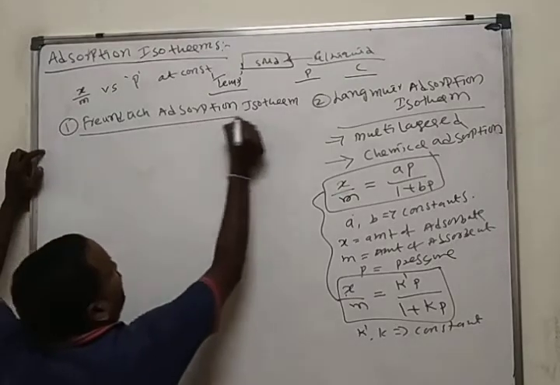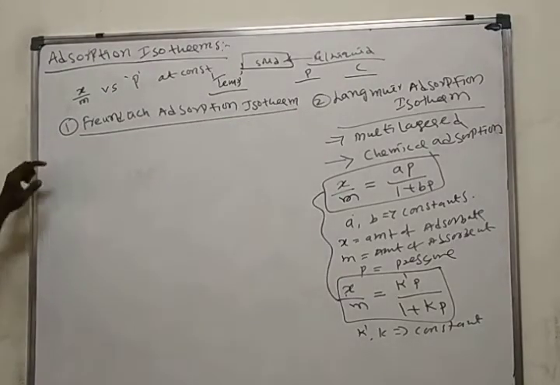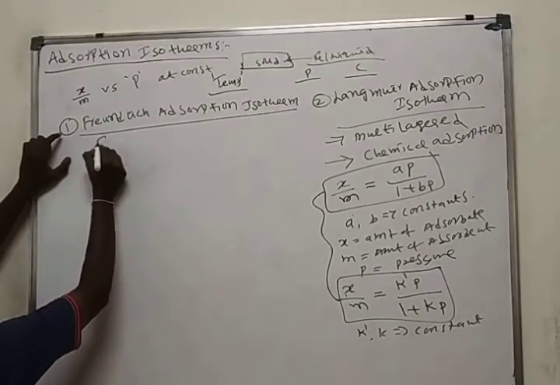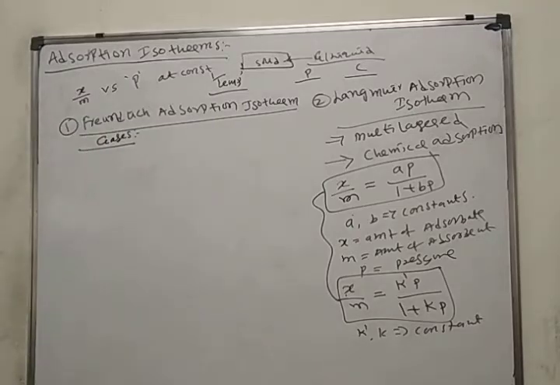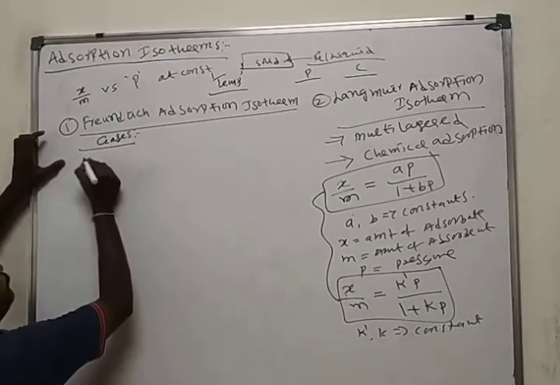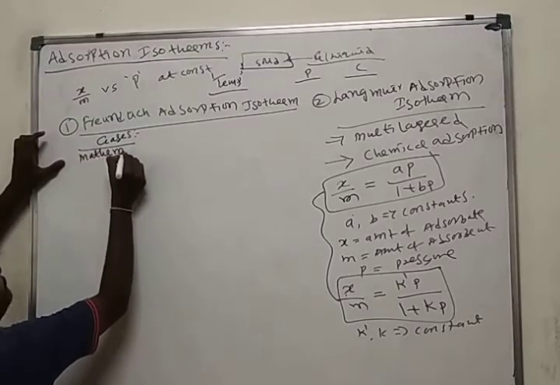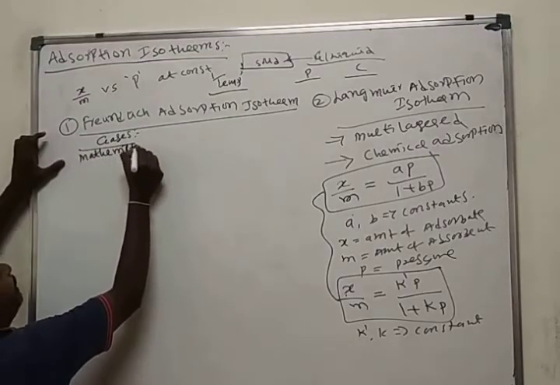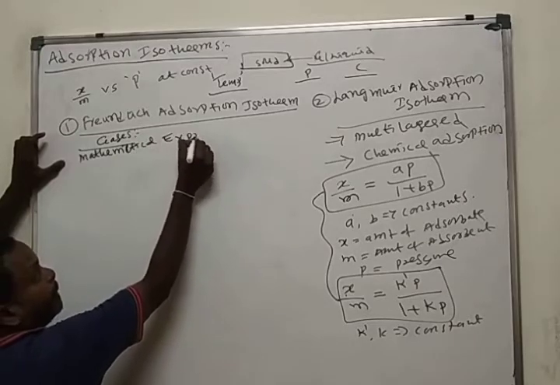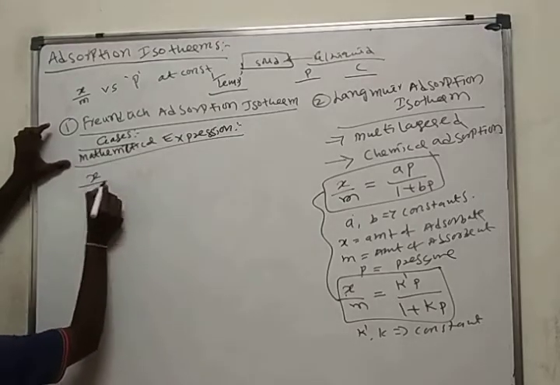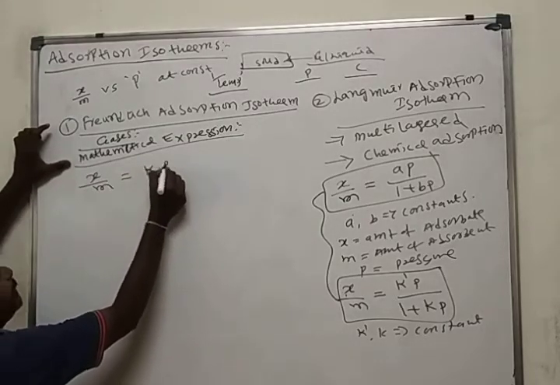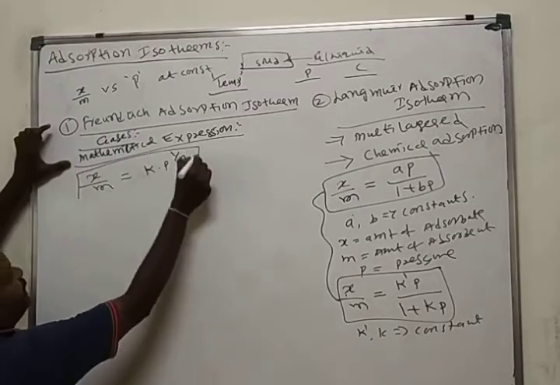Freundlich adsorption isotherm for gases. First we will see gases, after that we will see liquids. Freundlich also gave a mathematical expression for the adsorption isotherm. The mathematical expression for the Freundlich adsorption isotherm is x by m is equal to K P to the power of 1 by n.